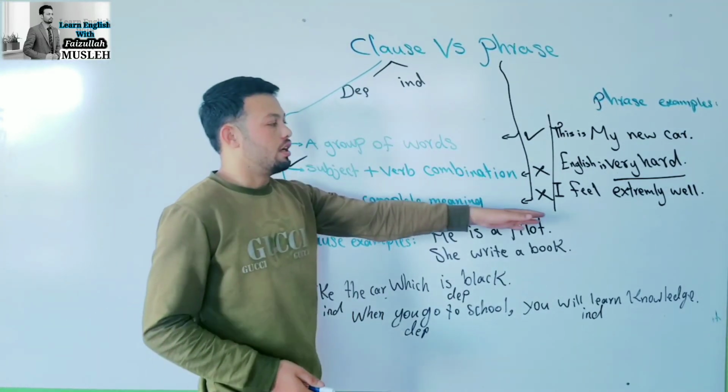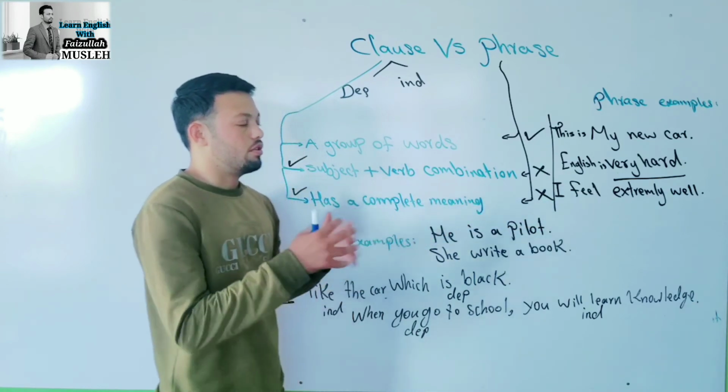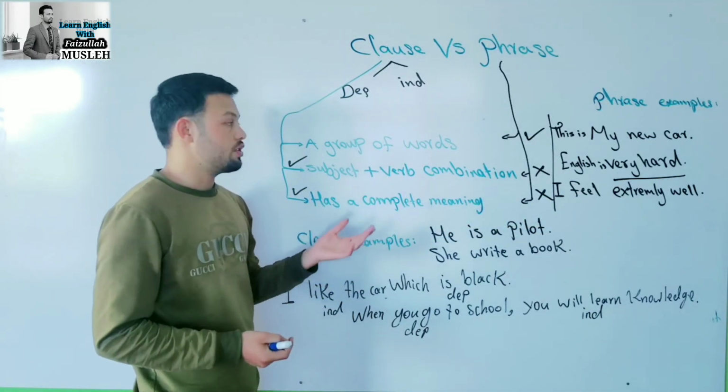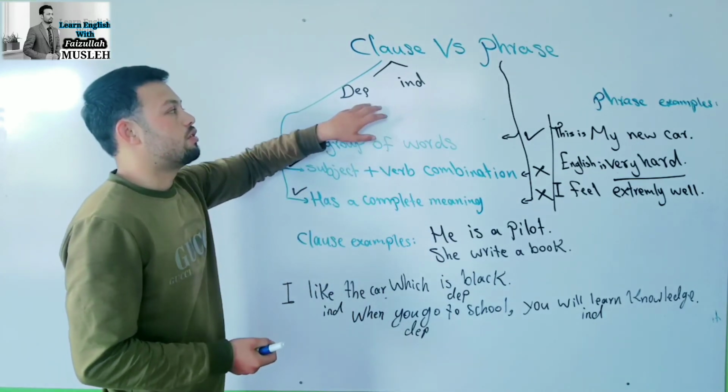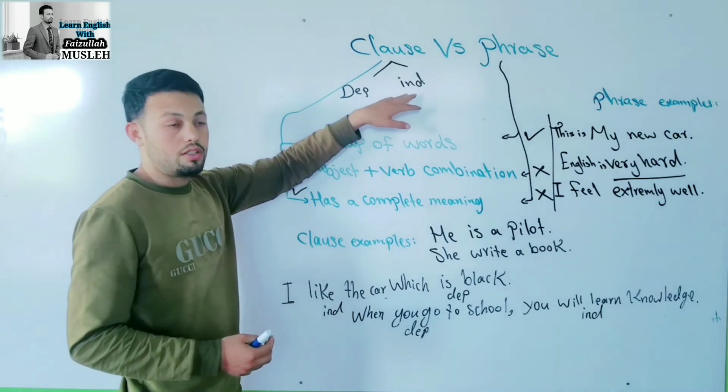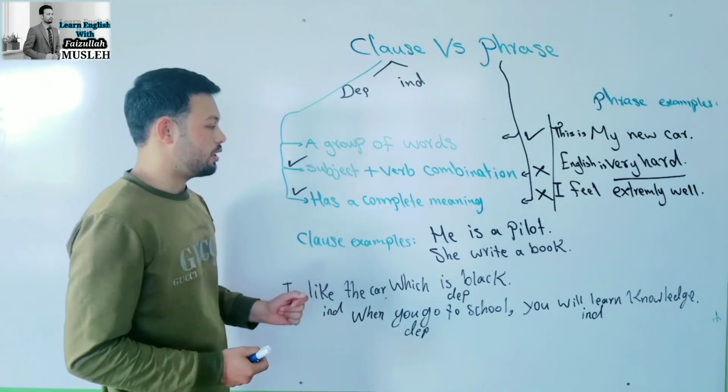But if we gather two phrases, still we cannot have a complete meaning. But if we put two clauses, one dependent, one independent, we can get a complete meaning.